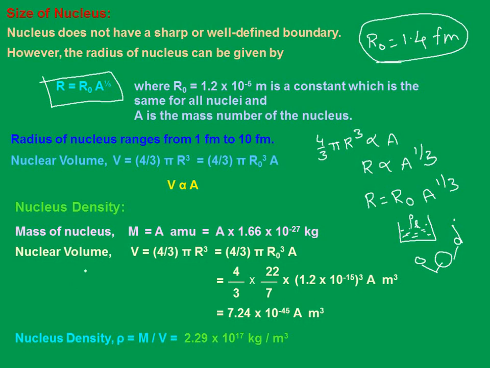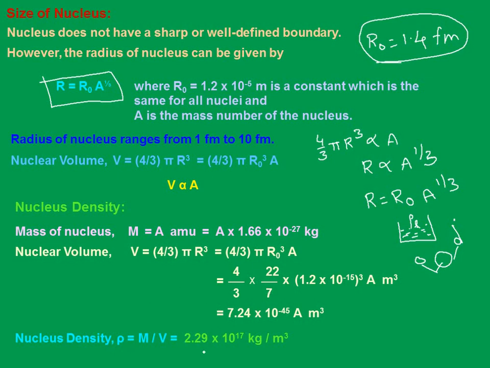Now what about the nuclear volume? 4/3 pi r cube. In the place of r I am going to substitute r naught A power 1 by 3, so r naught cube A. Substituting, 4 by 3 into pi is 22 by 7, into r naught 1.2 into 10 power minus 15 whole cube, into A meter cube. This is 7.24 into 10 power minus 45 A meter cube. Now density is mass by volume, this divided by volume.